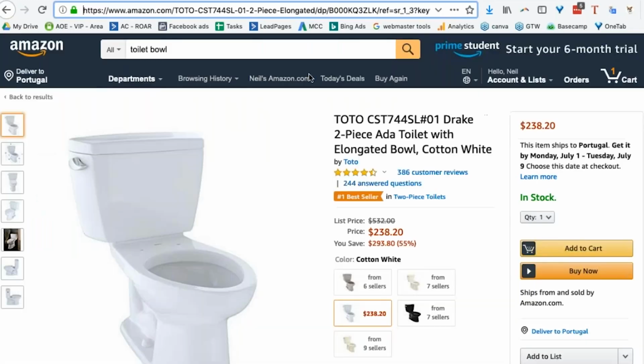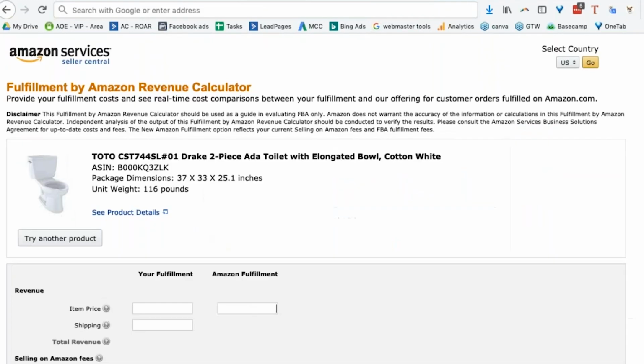So the product costs what? $238. So I'm just using the Fulfilled by Amazon revenue calculator to work out my costs, and then we can work out ACOS. So let's suppose it costs me, I don't know, $50 to buy that product.